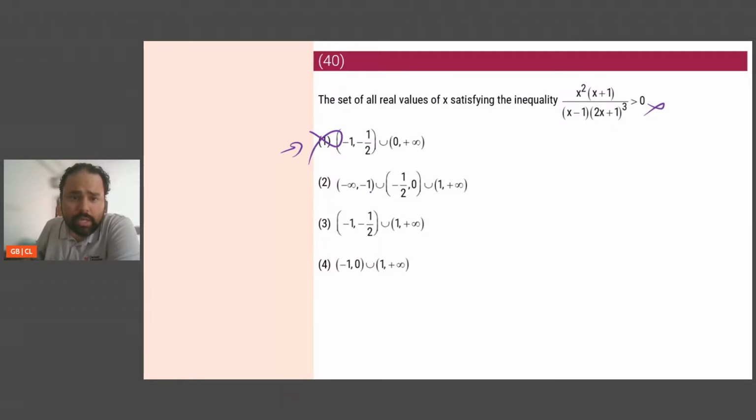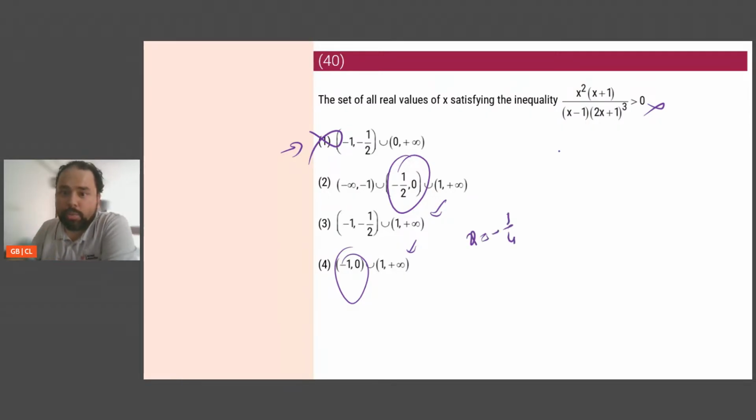Minus infinity to minus 1 I'm going. Then minus half to 0. Then 1 to infinity. 1 to infinity I should not check. I have minus 1 to minus half, then minus half to 0, minus 1 to 0. Now look at this one and this one. Both include x is equal to minus 1/4. Let's put x equals minus 1/4.